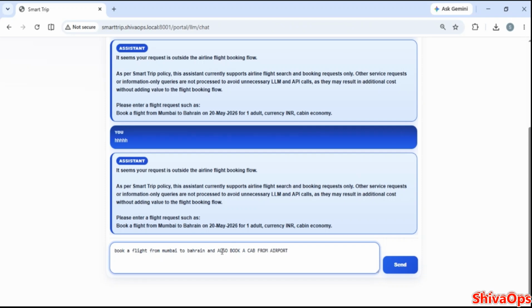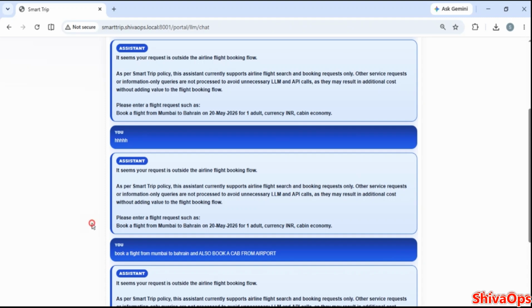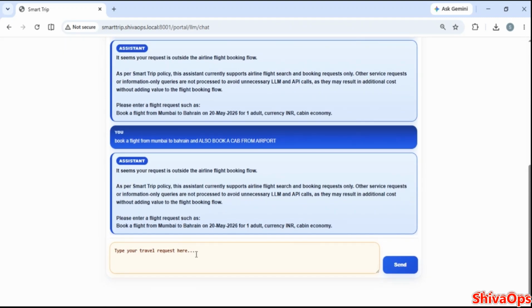Now the request looks good: book a flight from Mumbai to Bahrain. So here SmartTrip should not be confused and should not ignore this, because he is also asking to book a cab from the airport. So that request will not be entertained. See, if you say only book a flight, this much, then it will continue.